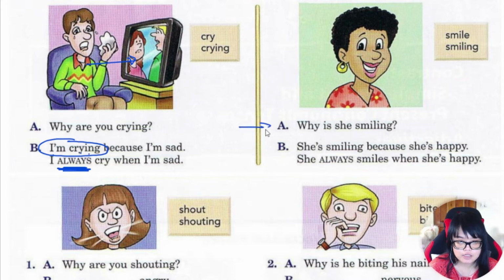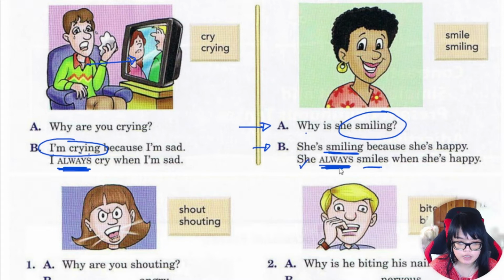Okay, now let's take a look at dialogue 2. Why is she smiling? Okay, so why is she smiling right now? So this is a question form. Why is she smiling? She's smiling right now because she is happy. She always, adverbs of frequency, she always smiles when she is happy.